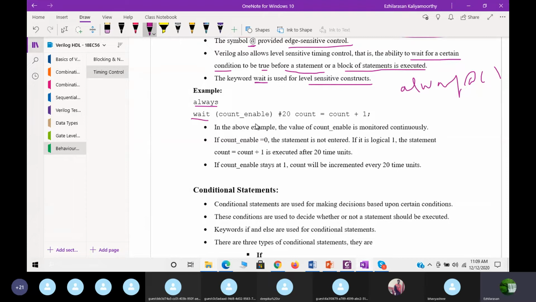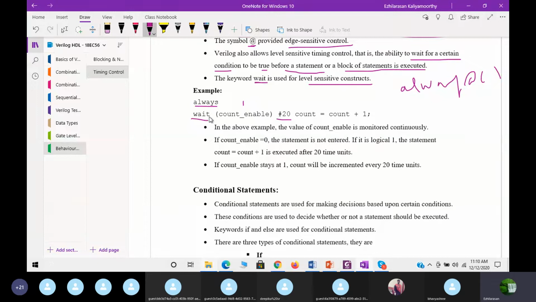If count_enable is equal to 0, the statement is not entered. If it is logical one, the statement count = count + 1 is executed after 20 time units, so it will wait.